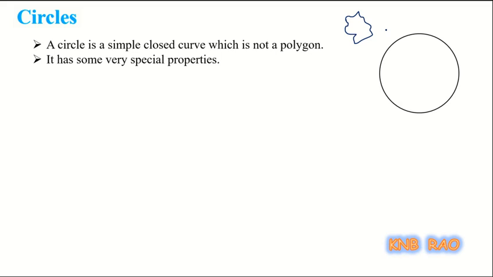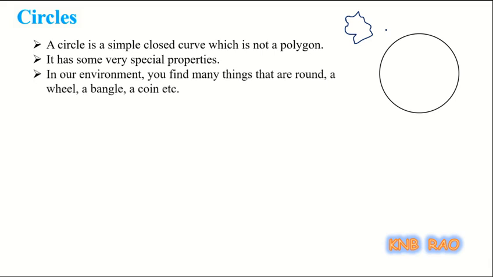And even the coin that you use, 1 rupee coin, 2 rupee coin, or 5 rupee coin, all these are round in shape or related to the word circle. So in our environment, you find many things that are round. The examples that I have mentioned are there.